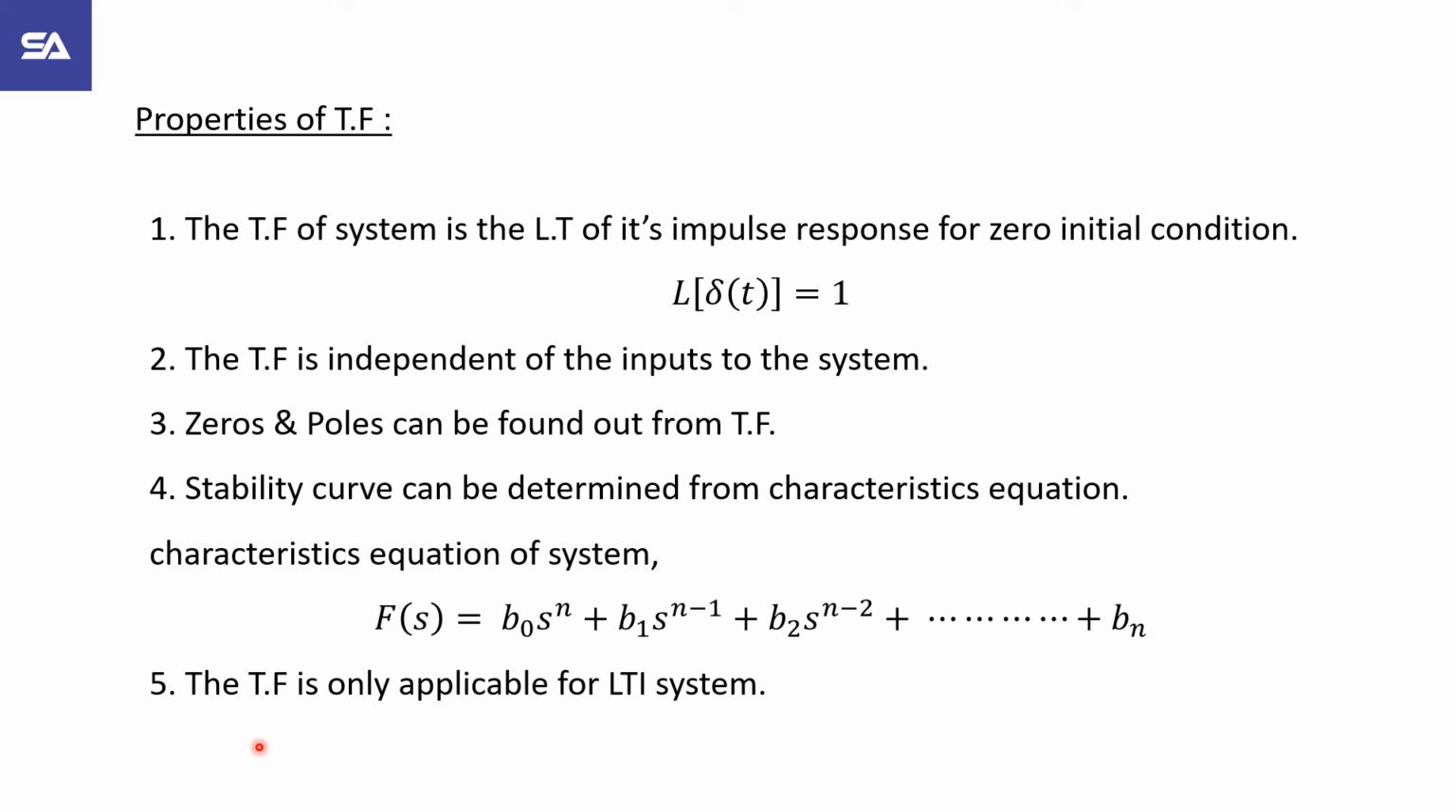Then stability can be determined from characteristic equation, and the characteristic equation of the system is F of s equal to b naught into s raised to n plus b1 into s raised to n minus 1 plus b2 into s raised to n minus 2 plus up to bn. What is a characteristic equation? Characteristic equation is obtained by equating the denominator of a transfer function to 0, whose roots are the poles of that transfer function, called the characteristic roots of the system.